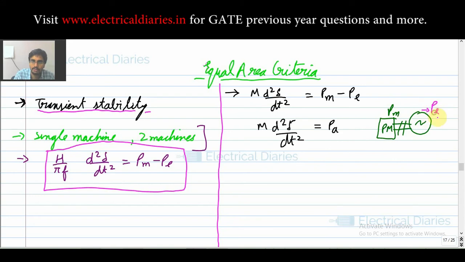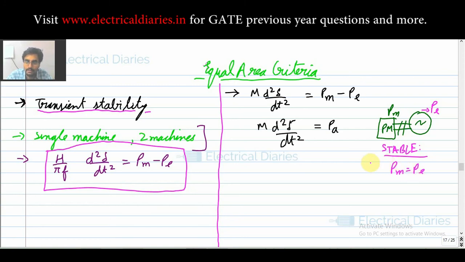Okay, so if you are considering the system totally lossless, then ideally the mechanical input that you give to the generator, your electrical output should be equal to your mechanical input. So that is your stable condition, and that too we are considering ideally, because we are not considering any kind of losses. Okay, so stable means that your Pm is equal to Pe.